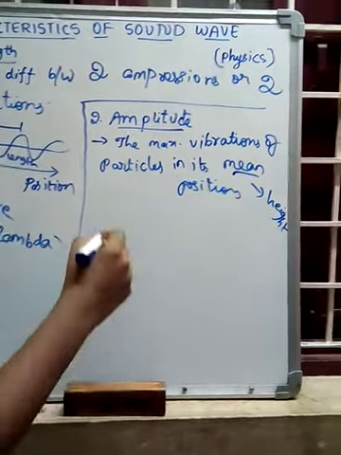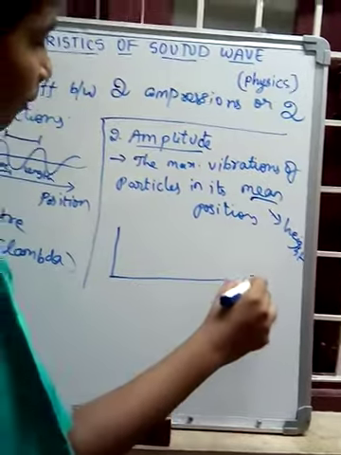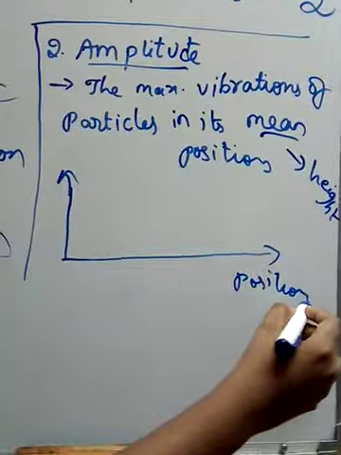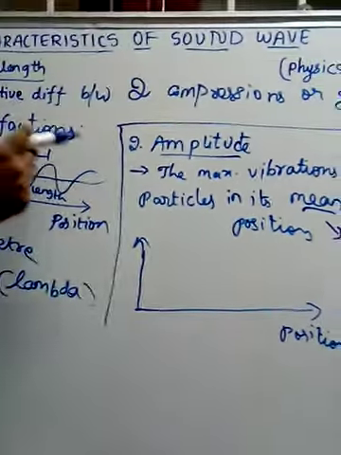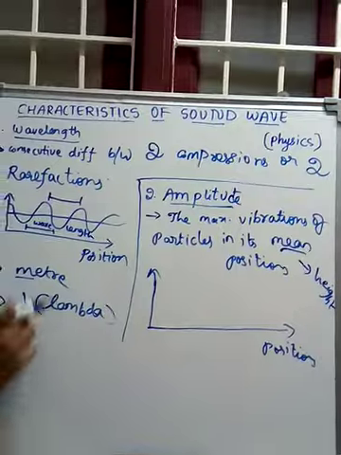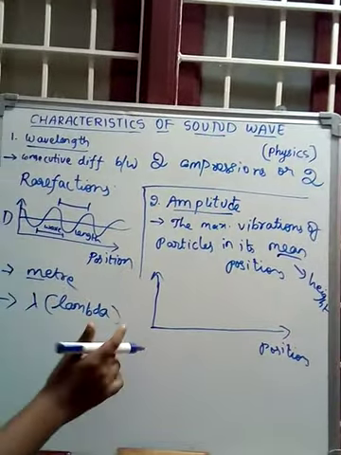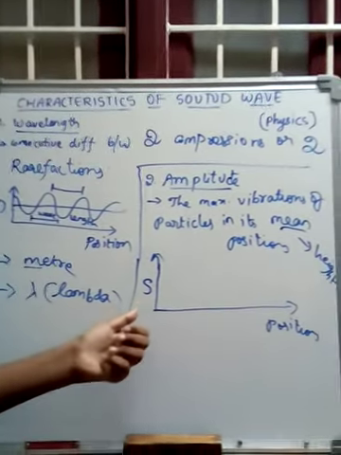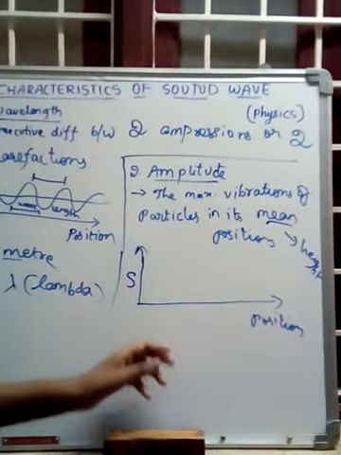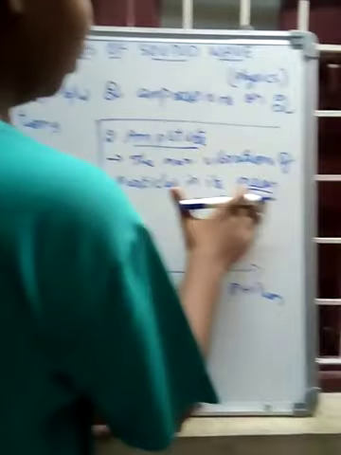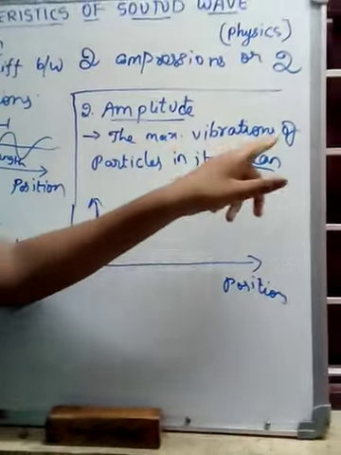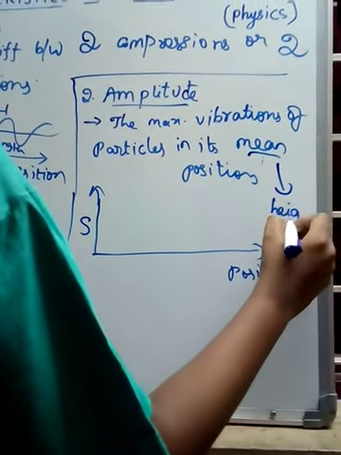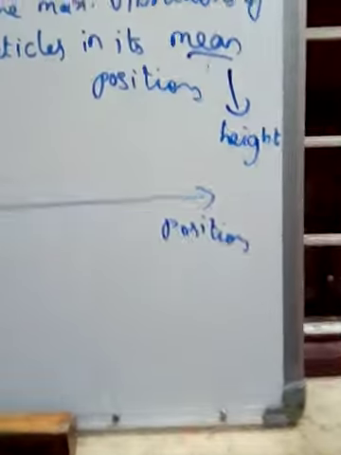In the diagrammatic form it will be like this. For the wavelength, since it is in meters, we took density. Here we take displacement, denoted by S. Amplitude is the maximum vibration of particles from its mean position. It denotes height.